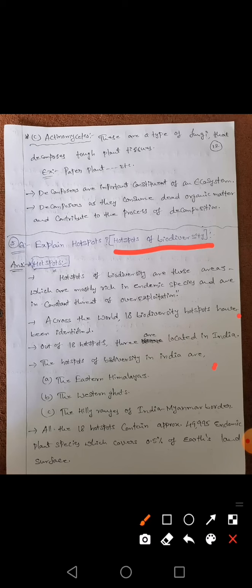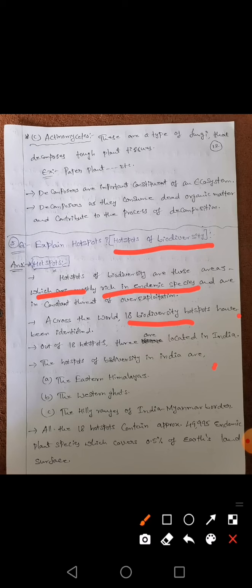Okay, based on the specific character of the specified plants and specific locations, these are located as hotspots. Okay, throughout the world there are 18 biodiversity hotspots available, which are mostly rich in endemic species. Endemic species are nothing but specific plants which are present at specific locations only, but not at all places. Like already explained about red sandalwood as well as the apple plant. Those type of species are called endemic species.